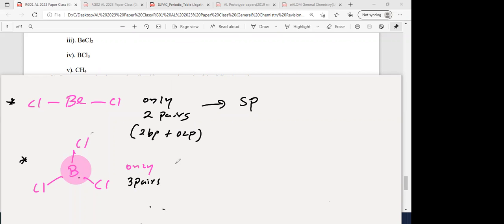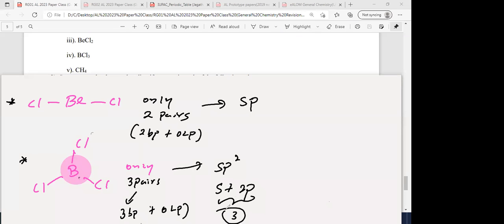So that means all 3 are bonding pairs: 3 BP and 0 LP. So then that is sp2. s plus 2 of p. That's how you get 3 bonds here.